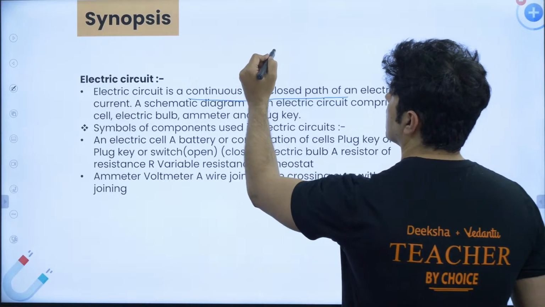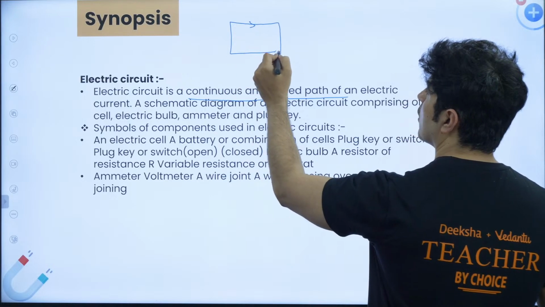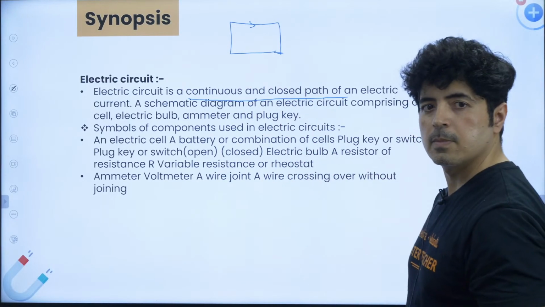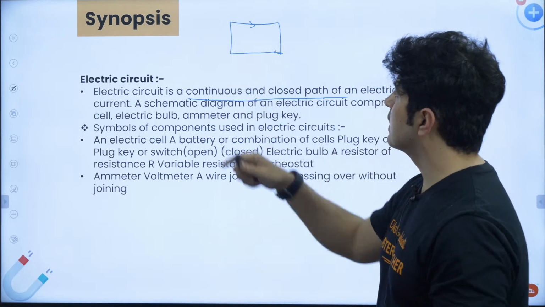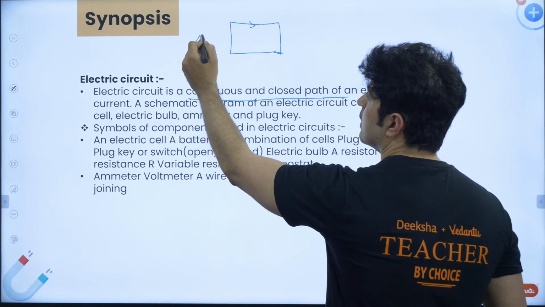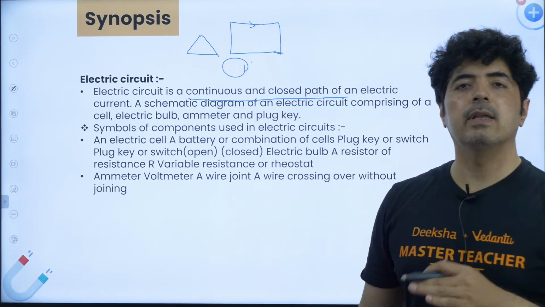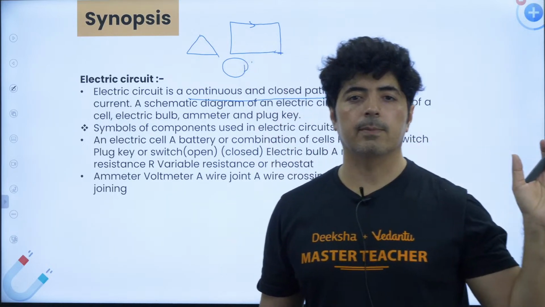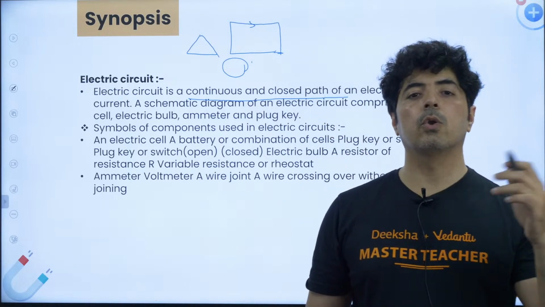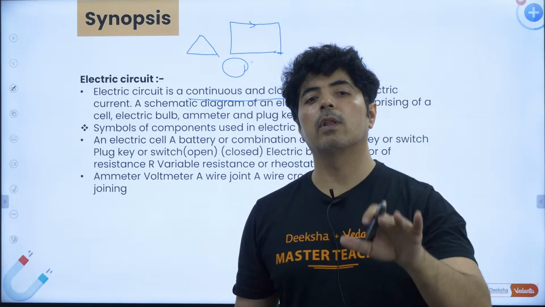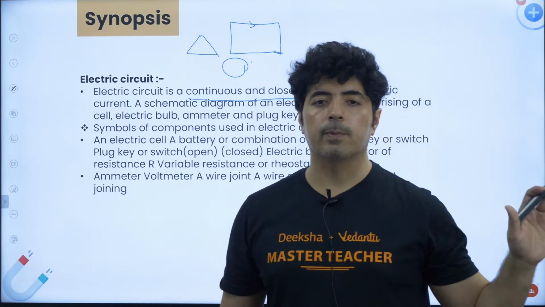It means if it is rectangular shape, it will be closed. It won't be open from anywhere. Closed means totally enclosed. If it is triangular, it can be just a triangle. This is also closed. A circle is also closed. It can be any shape, polygon or any random shape, but it has to be closed. Whenever it is closed, only then we call it a circuit. Otherwise, the current will not flow and it will not be called a circuit.